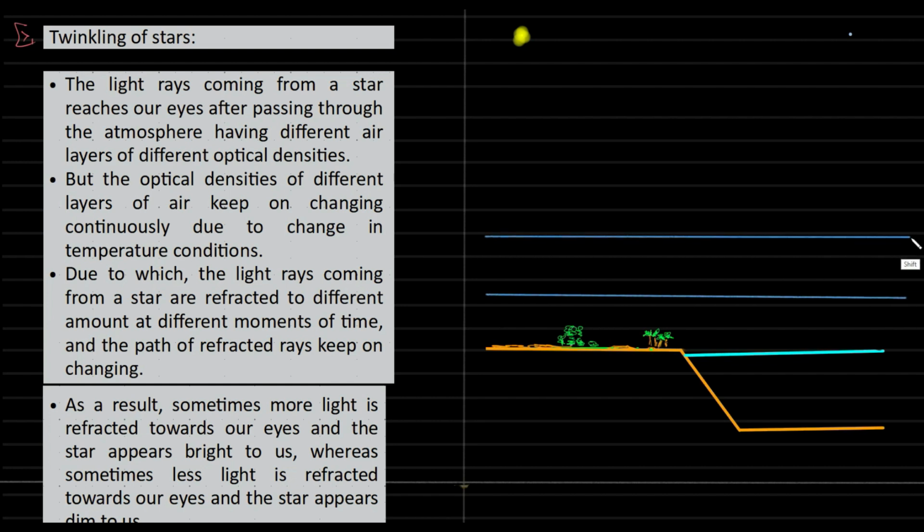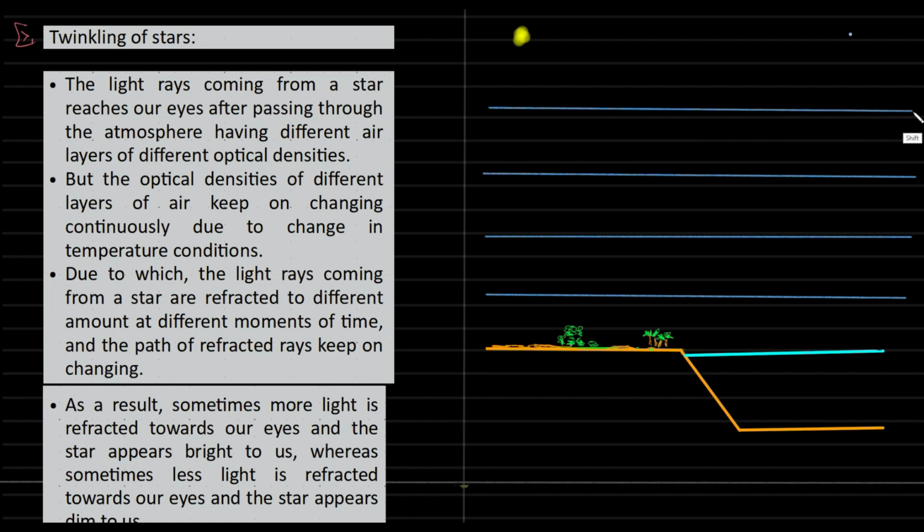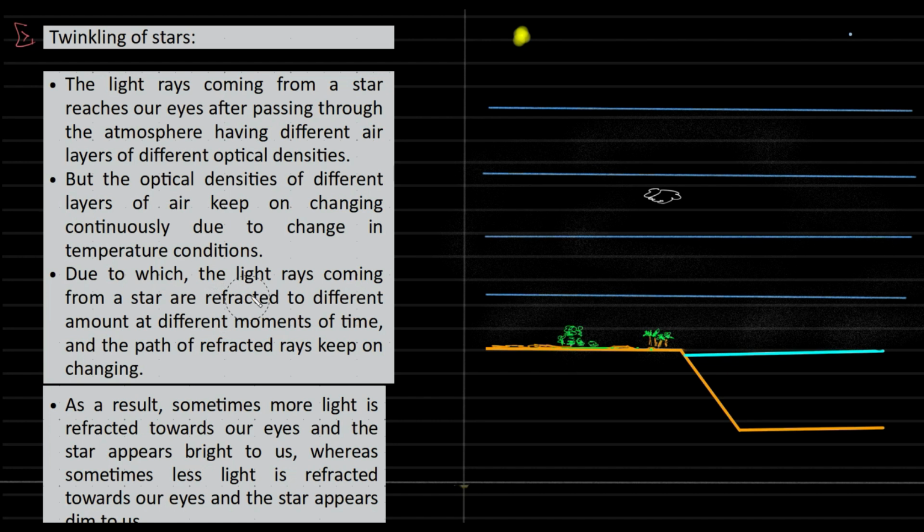So we have changing density layers, right? So in this, yes, we see cloud, we see other particles. So this is your scenario. So highest density being the near to the surface.